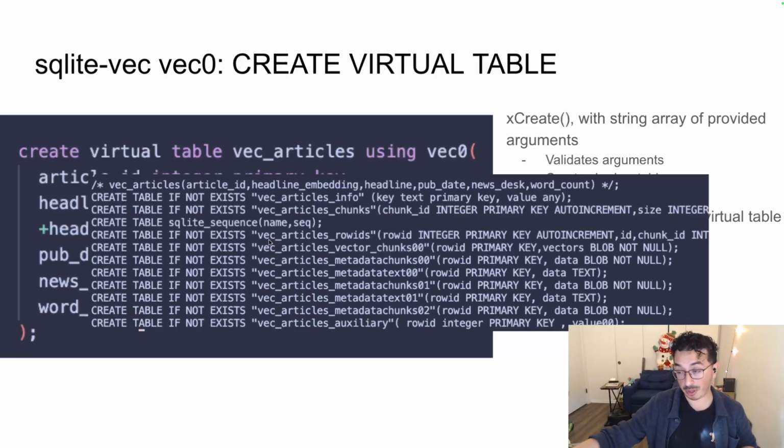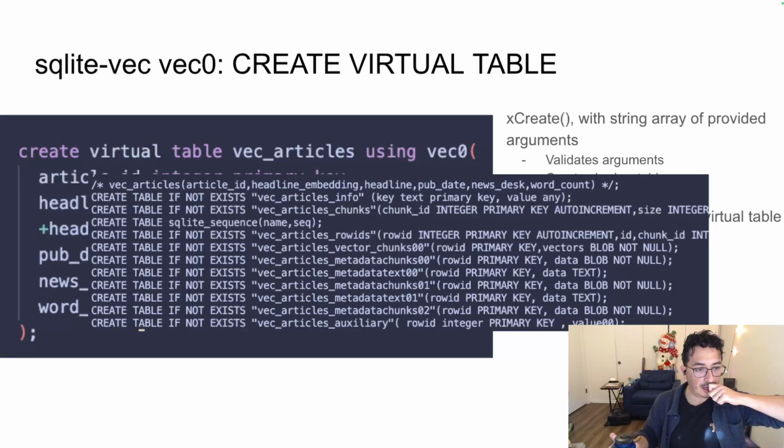I will likely write a blog post about how sqlite-vec works and what all these internal shadow tables actually do and how they're all connected. But these are the shadow tables that SQLite-vec creates and stores data within your SQLite database.